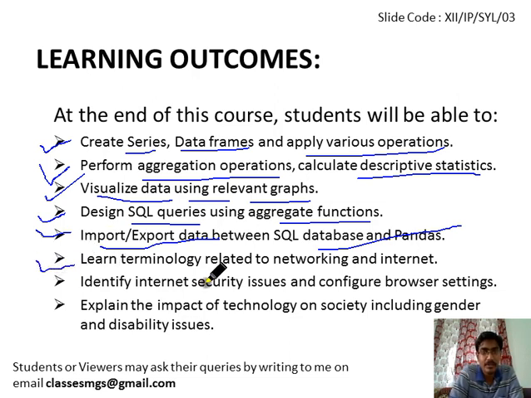Next one is the terminology related to networking and the internet. This topic is added in this session. In the previous session for class 12 this topic was not there, but this one is newly added, so keep that in mind. Networking and internet is going to be a theoretical chapter. You should be able to identify the networking terminology, what is a hub, what is a switch, what is LAN, MAN, WAN, etc.